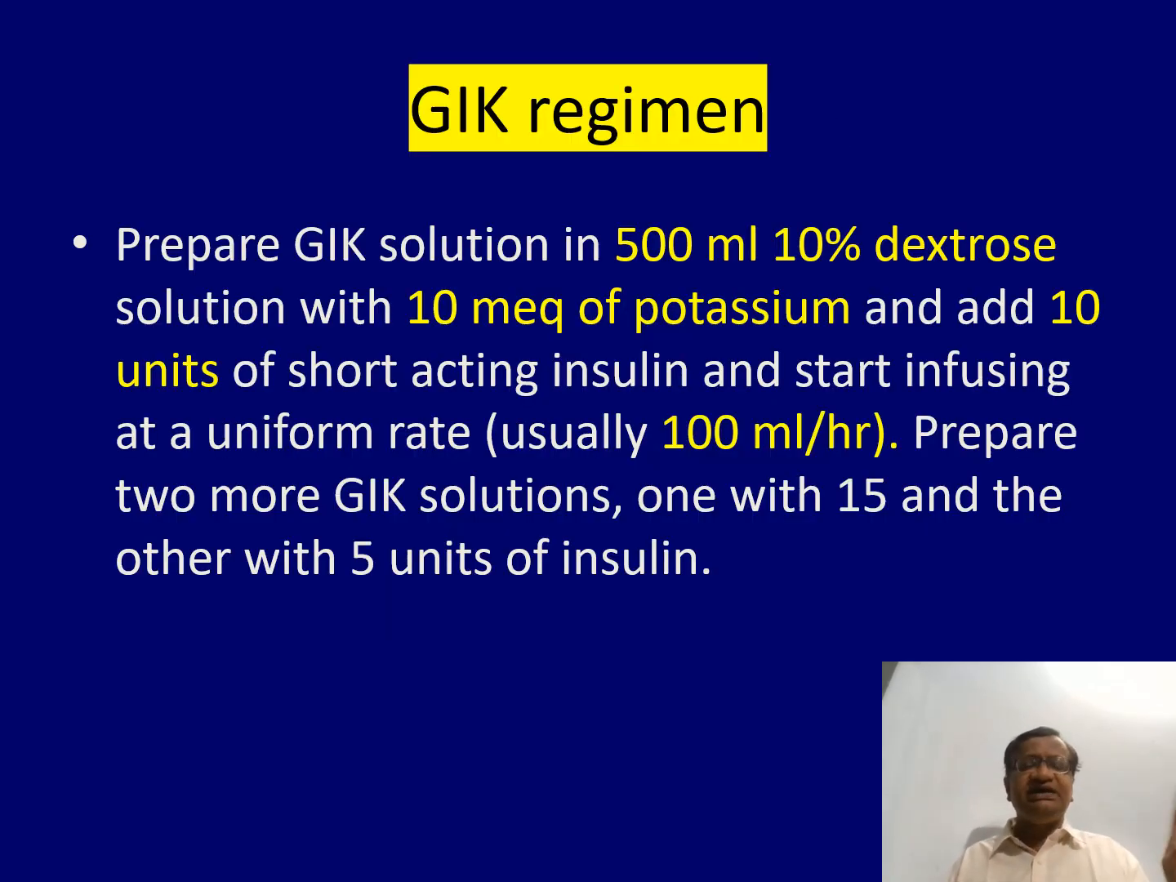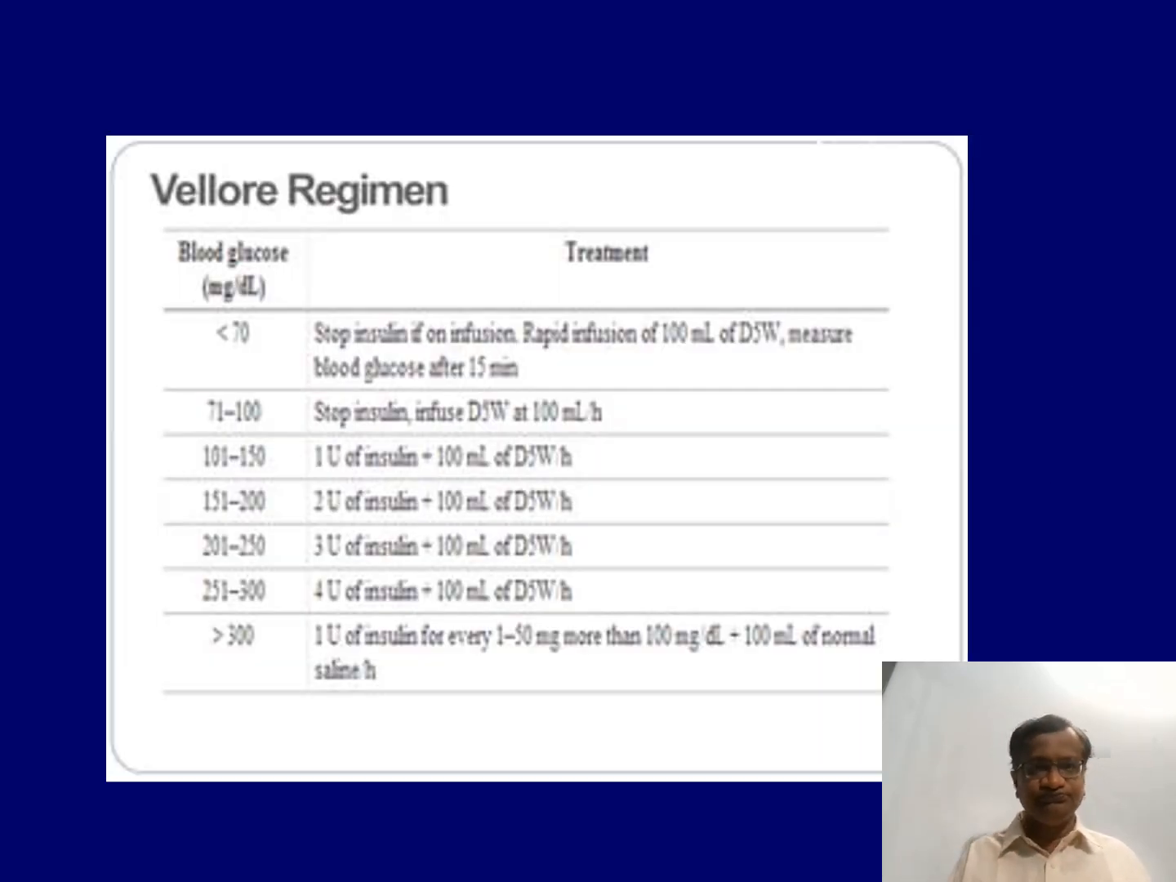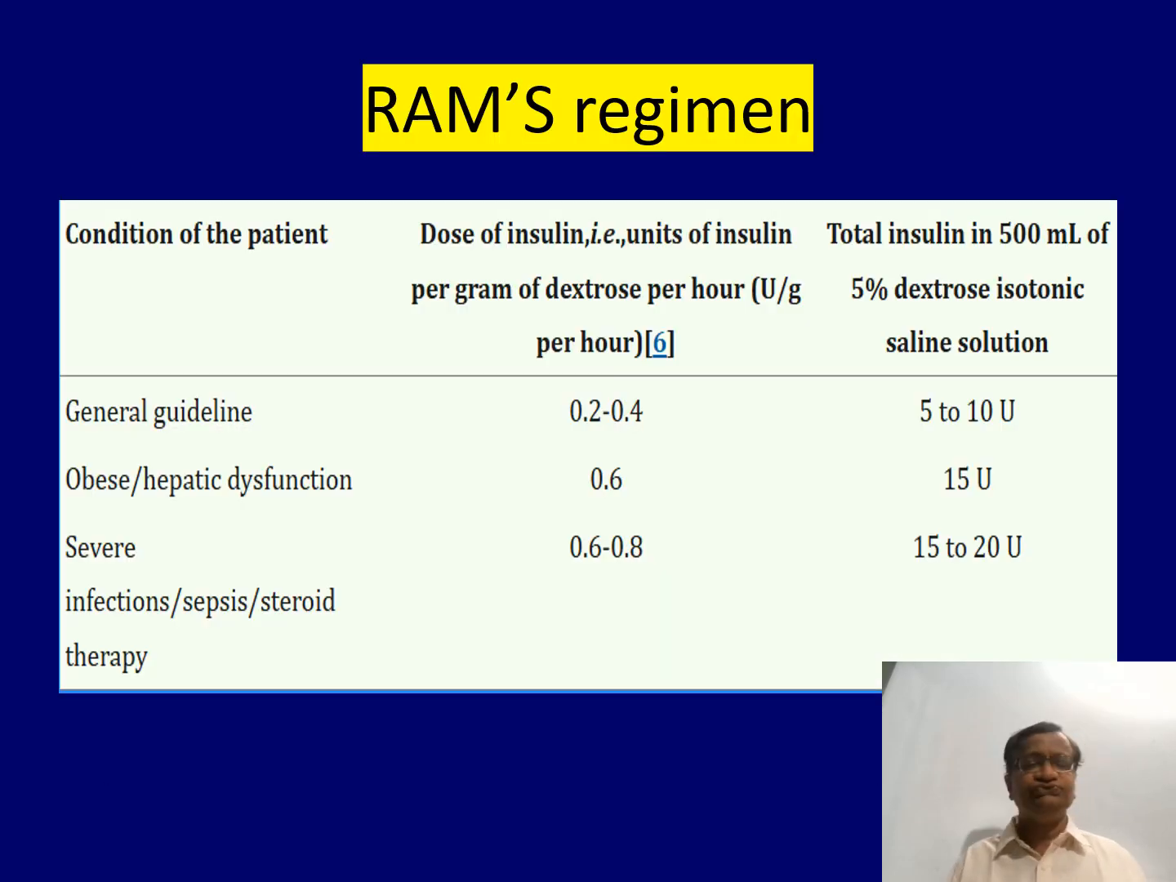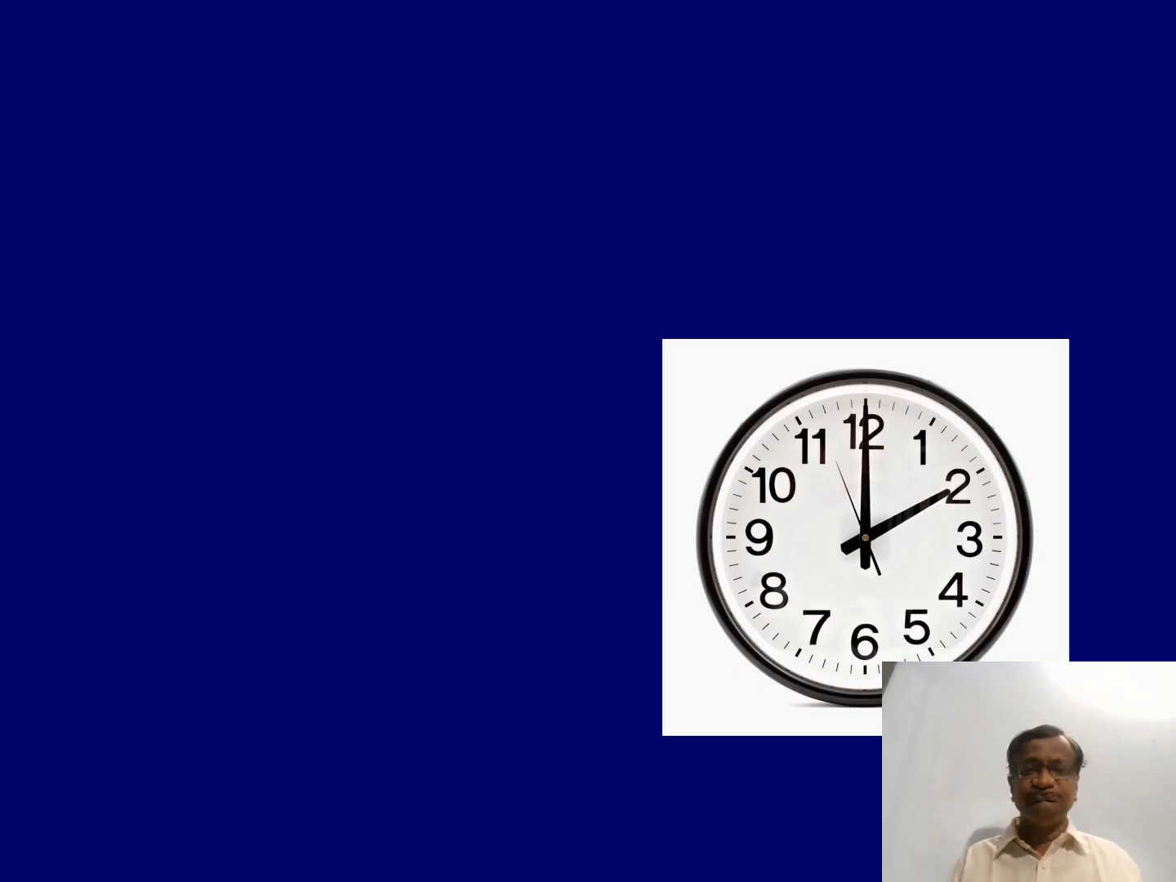There is something called GIK, glucose insulin potassium. 500 ml of 10% dextrose, 10 milligrams potassium, 10 units insulin, and start at 100 ml per hour. It's a very simple regimen, one side. There is something called the Alberti regimen. They stop the insulin infusion if it is low. Then 3 units in 100 ml of dextrose. This is what we feel is difficult, something like a sliding scale, difficult to increase, decrease, and all. There is something called Ram's regimen, also the same thing.